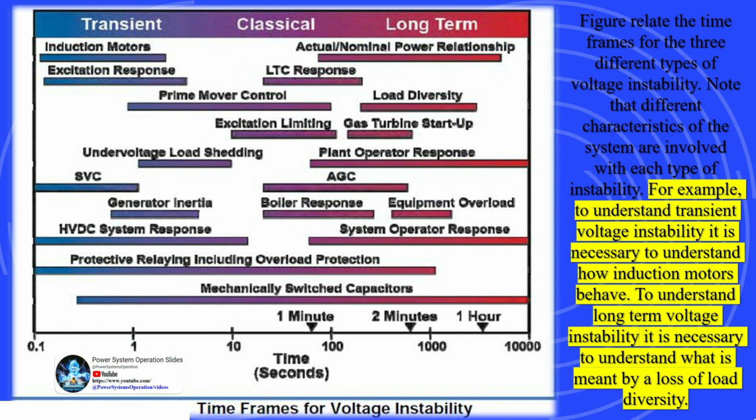The figure relates the time frames for the three different types of voltage instability. Note that different characteristics of the system are involved with each type of instability. For example, to understand transient voltage instability, it is necessary to understand how induction motors behave. To understand long-term voltage instability, it is necessary to understand what is meant by a loss of load diversity.